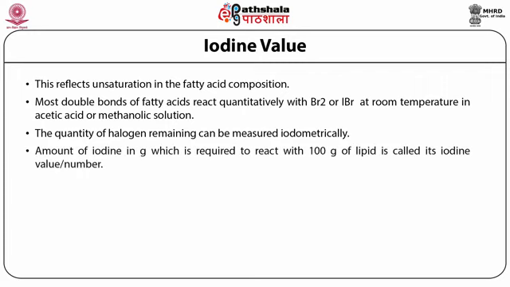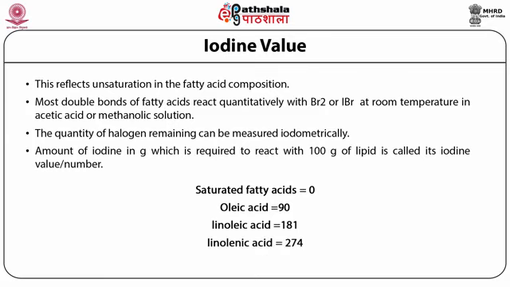The amount of iodine in grams which is required to react with 100 grams of lipid is called its iodine value or iodine number. The iodine number of saturated fatty acids obviously is 0. Oleic acid, linoleic acid and linolenic acid have iodine numbers of 90, 181 and 274 respectively.